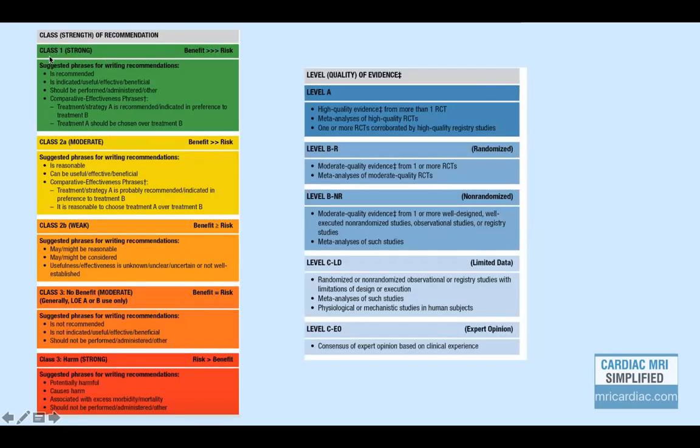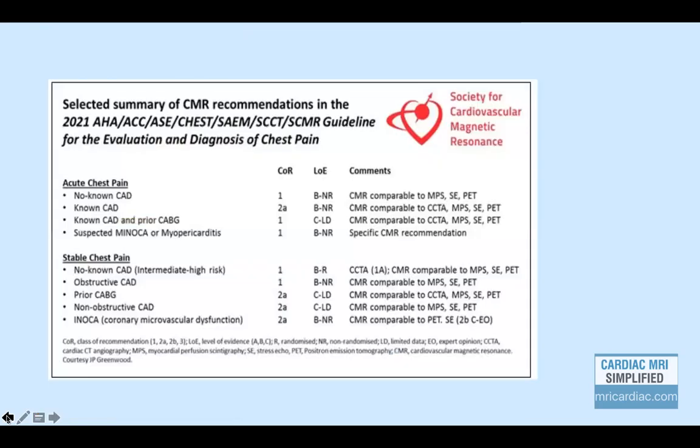Whenever there is class 1 recommendation, it is very strongly recommended and benefits definitely outweigh the risk. Class 2A is moderate, while LOE is level of evidence, which again depends on what kind of study has been published in literature. So as is seen in this case, CMR definitely has a recommendation in the patient with acute and stable chest pain.